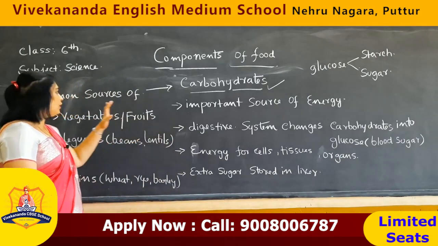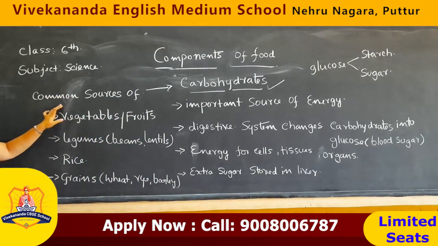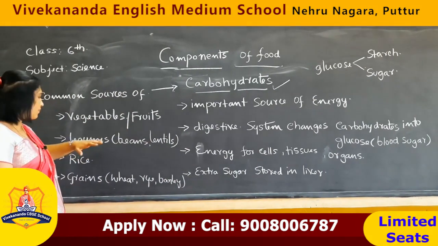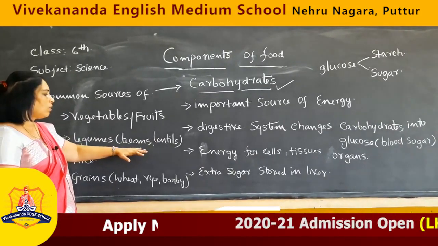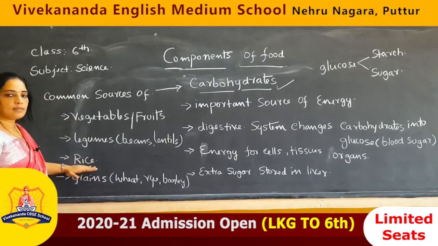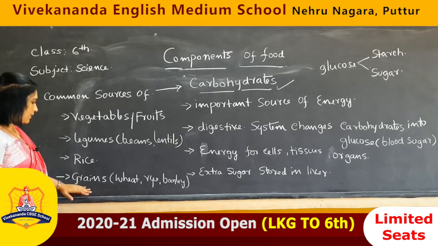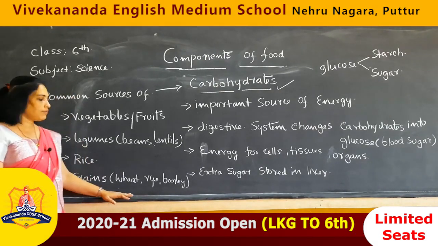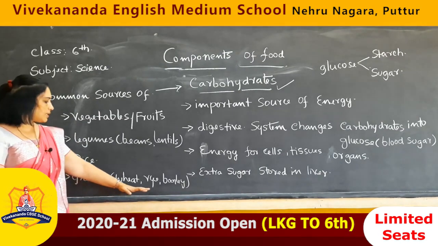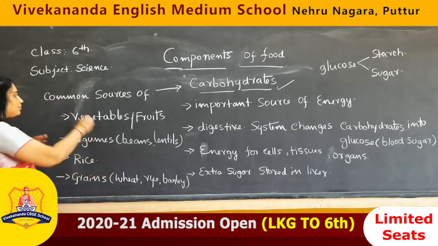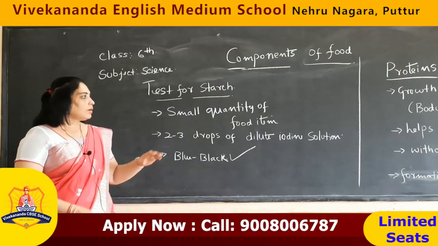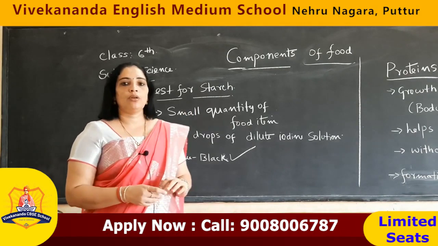Now let us come to the important sources of carbohydrates, the carbohydrate rich food. Which are they? Vegetables and fruits, legumes. Legumes means all your beans, lentils, what we say bele kalugalu. Next, rice. Last one, grains. Grains means all kinds of grains, for example wheat, barley, ragi, all the millets, everything comes under grains. So these are the common carbohydrate rich foods.